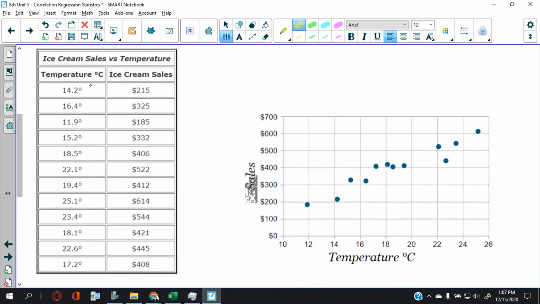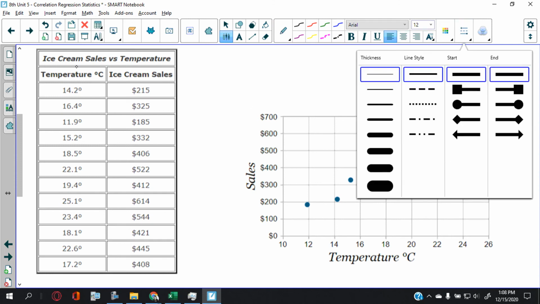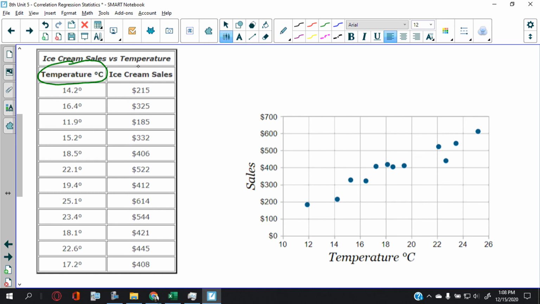Now, let me give you an example. Based on this graph, if I were to ask you, what's the relationship between the temperature outside and ice cream sales? You can think of it on your own already. The warmer it is, the more ice cream the ice cream man can sell.